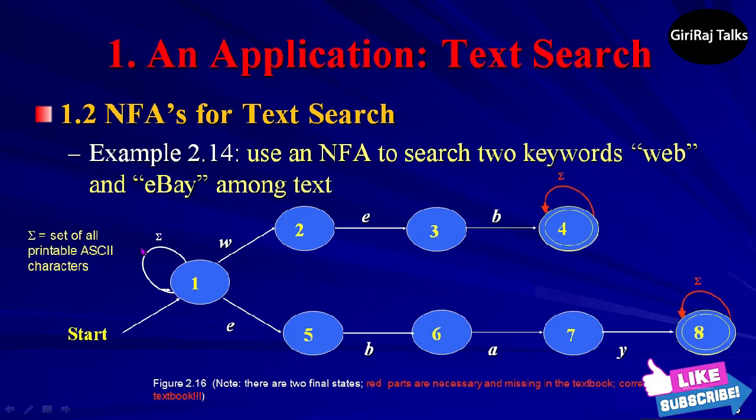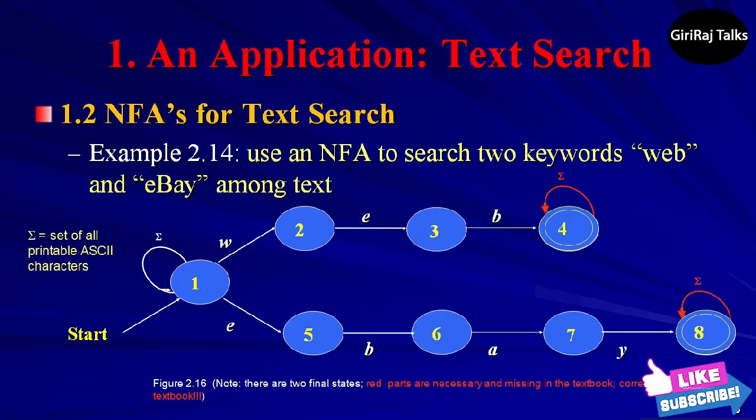For each keyword a1, a2, up to ak, there are k states, say q1, q2, up to qk. There is a transition from the start state to q1 on symbol a1, a transition from q1 to q2 on symbol a2, and so on. The state qk is an accepting state and indicates that the keyword a1, a2, up to ak has been found.